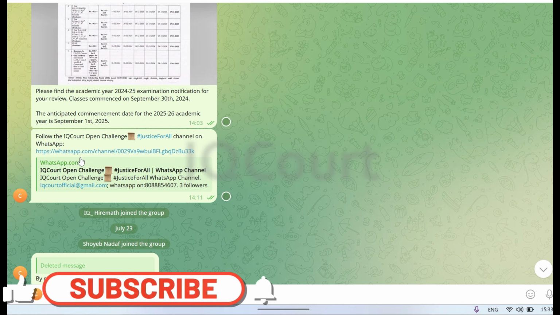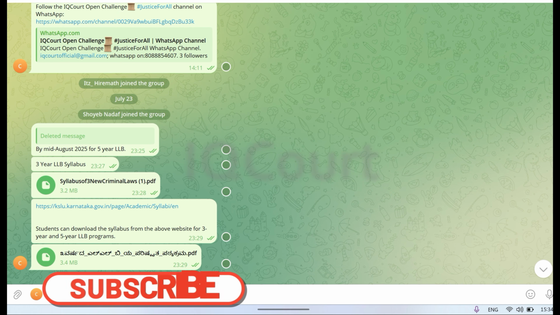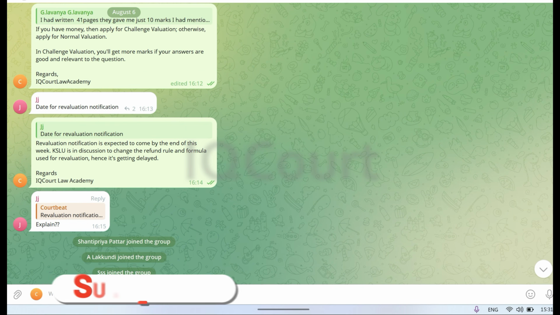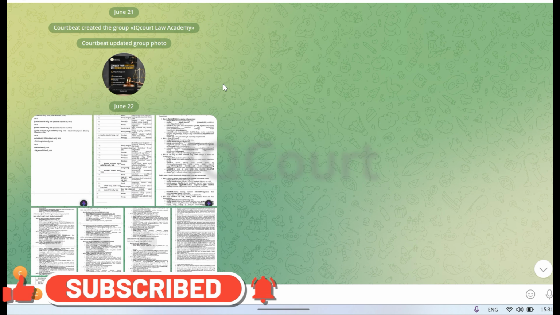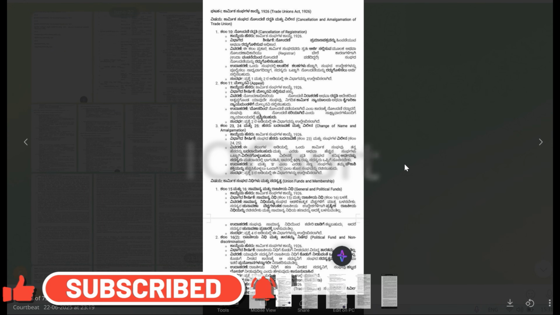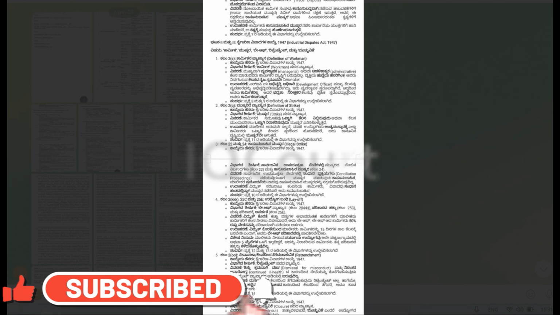We don't do that because KSLU students are struggling to pass. The passing rate is only 7%. Some academies claim their passing percentage is 70% or 80%, but that is just for namesake. The real passing percentage is only 7% or 8%. Students are failing because they are not getting the proper guide on how to write the exam and what answers they should write.